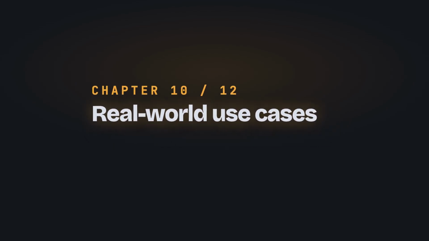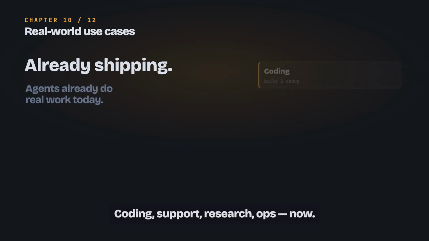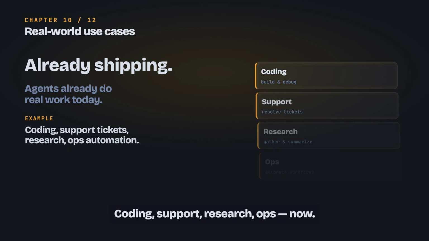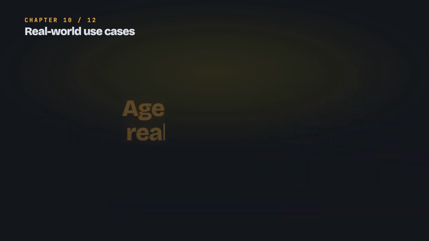Chapter 10. Real-world use cases. This isn't science fiction. Agents are already shipping real work. They write and debug code. They resolve support tickets end-to-end. They gather and summarize research. And they automate the boring operations work that used to eat your afternoon. Coding, support, research, ops, happening right now in real companies. If a task is repetitive and has a clear goal, an agent can probably take a swing at it. And that's our 10. You went from, what's an agent, to knowing exactly how they think, act, and stay in line.